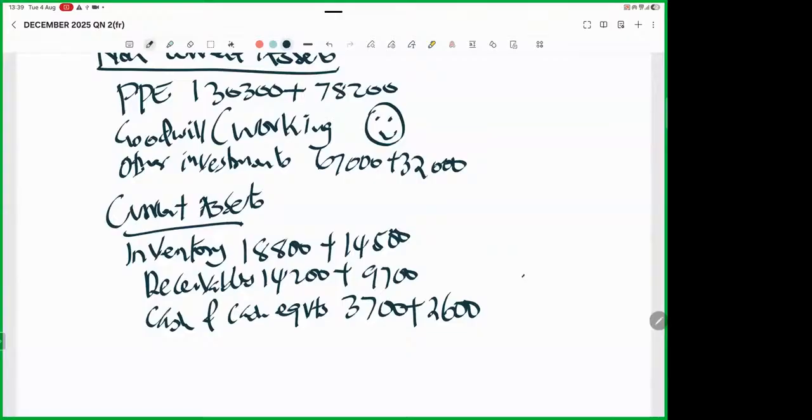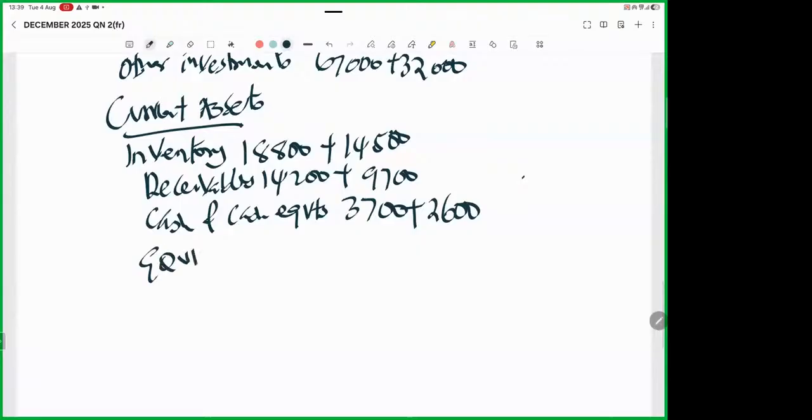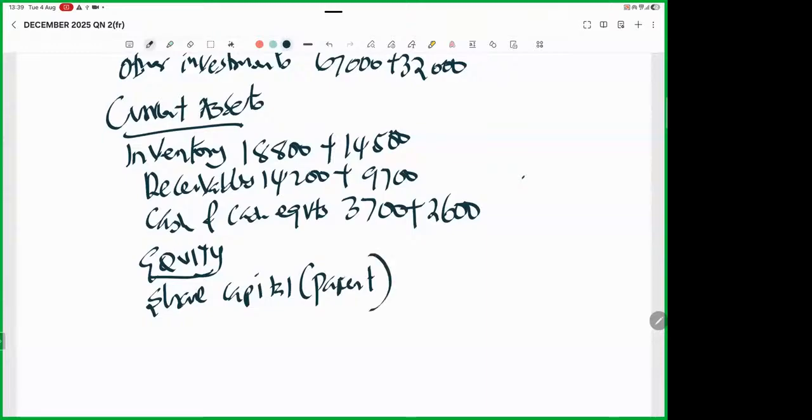Then now we go to equity, the financed by aspect. So equity, I can see there ordinary share capital. Not unless you are told that the parent company gave out some shares in acquisition, ordinary share capital, you pick the figure of the parent as is. So the figure of the parent there is 50,000. This one, I'm so happy.